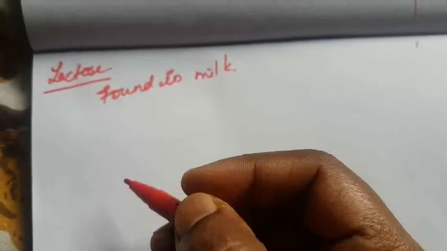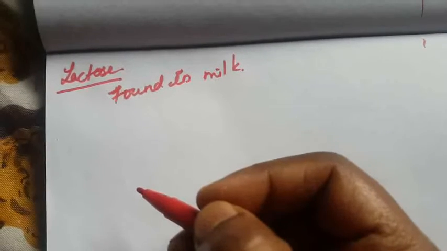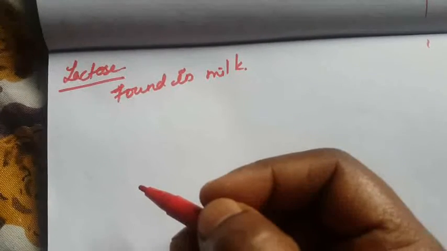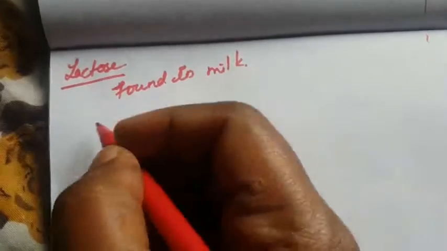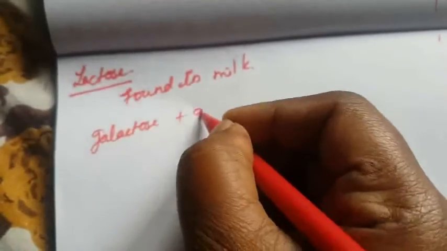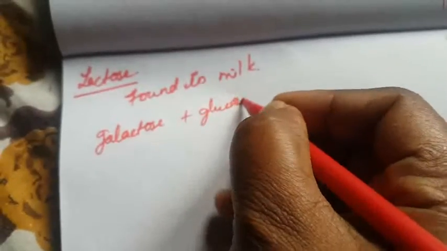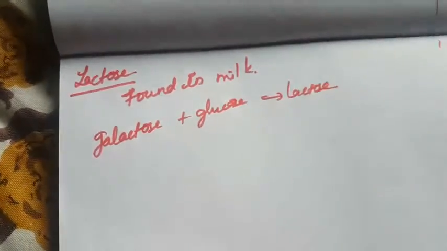On hydrolysis it yields galactose and glucose. Beta D galactose and glucose are linked by a 1,4 linkage. So galactose and glucose together give lactose.